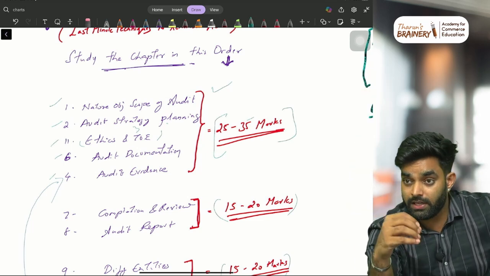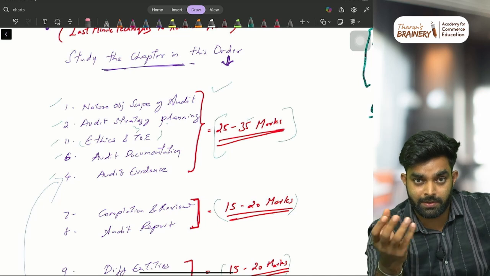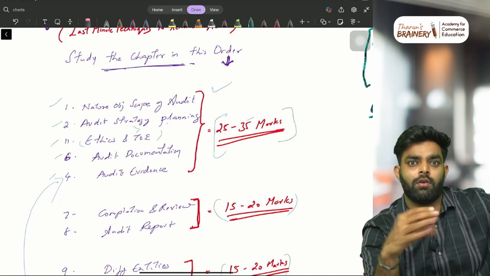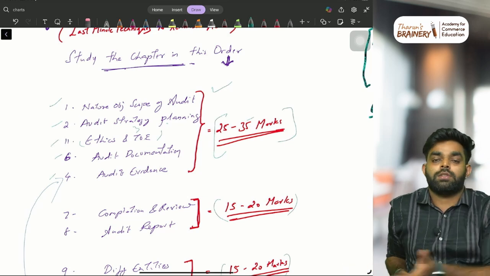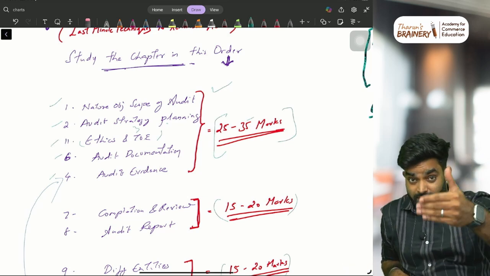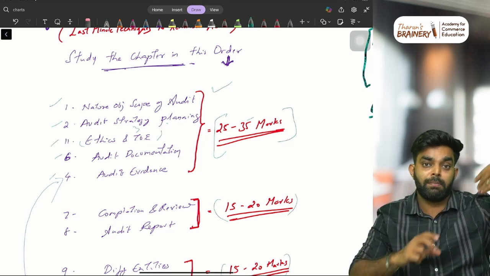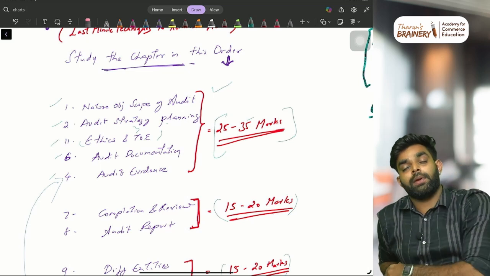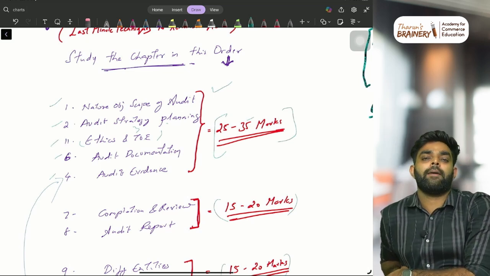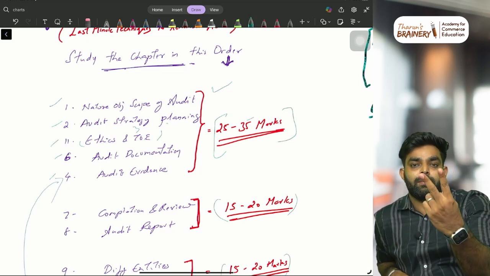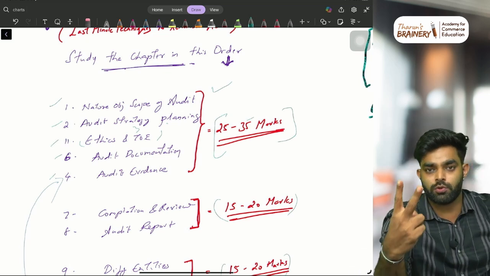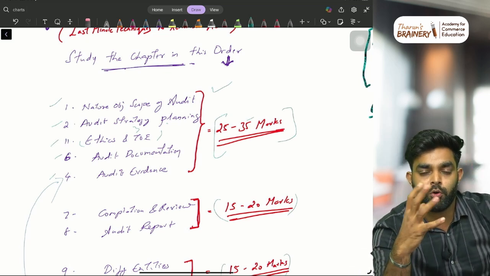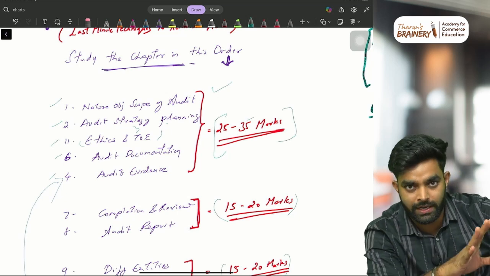And if you are planning to leave any chapters, if you have completely not studied one chapter, don't even touch it in the 1.5 day, leave it. But when you are going through some chapters, there may be some topic inside the chapter you may be planning to leave. For that topic, just do one thing, just study 2 points from that. You don't have to study 3, 4, 5 points, just 2 points per answer.